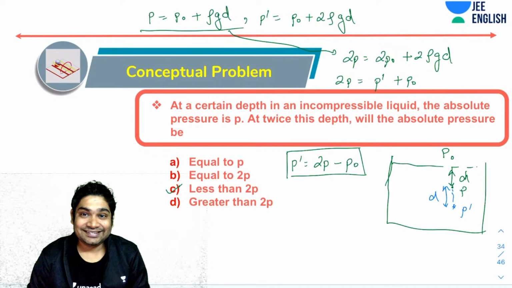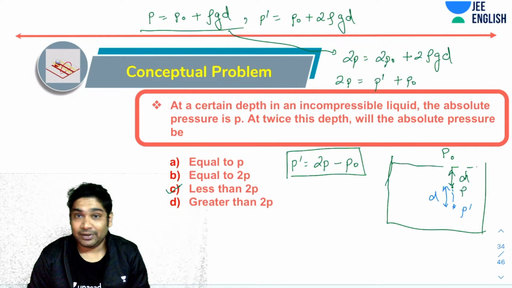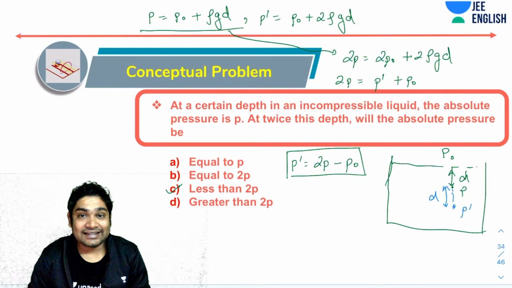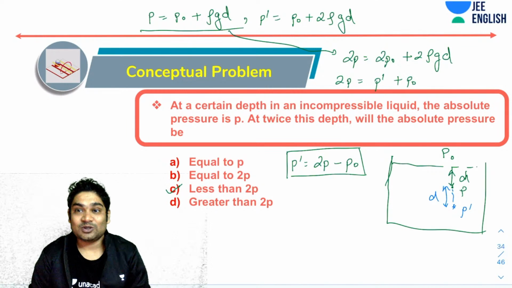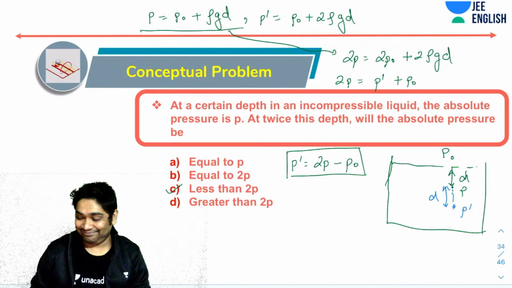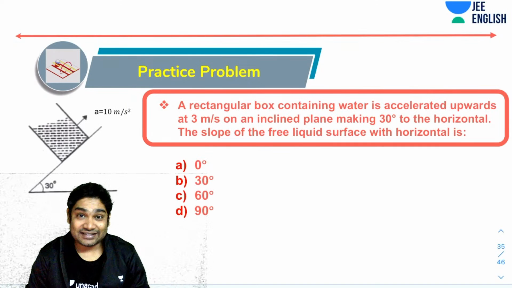Okay, Sita. I hope you realize where you made the mistake. It is not going to be greater than 2P. It is going to be less than 2P. So that's why these small conceptual problems are also important. A lot of time people are not paying attention here. All right. Now let's try another question.